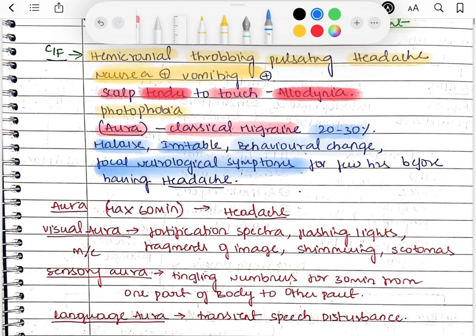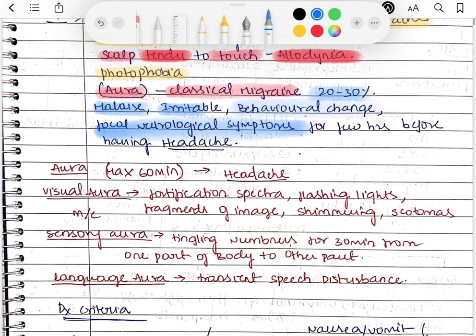So what do you mean by focal neurological symptoms? Basically this aura is of three types, okay? The first one is visual aura, second is sensory aura, and the third is language aura. Out of these three, the most common type of aura is visual aura. You might have heard people saying that whenever they are having migraines, they will be seeing some spots or flashing lights or shimmers, right? It is nothing but visual aura. In the visual aura, they will be seeing fragmentation of images, flashing lights, scotomas, shimmering, and fortification spectra. Now in the language aura, the patient cannot speak, so there will be transient speech disturbance.